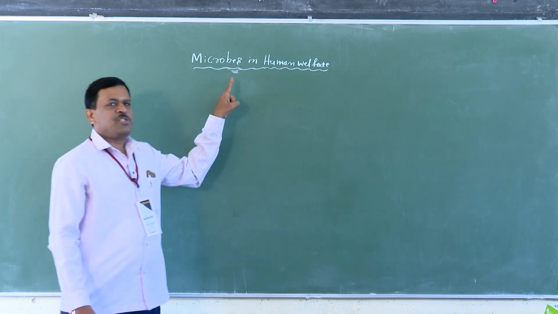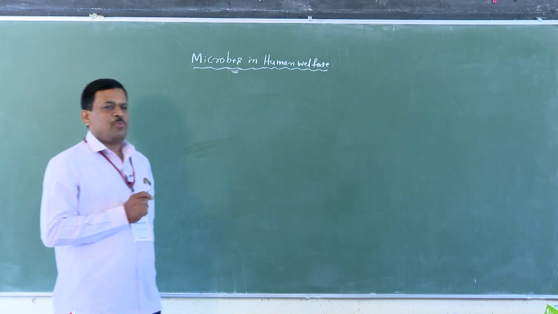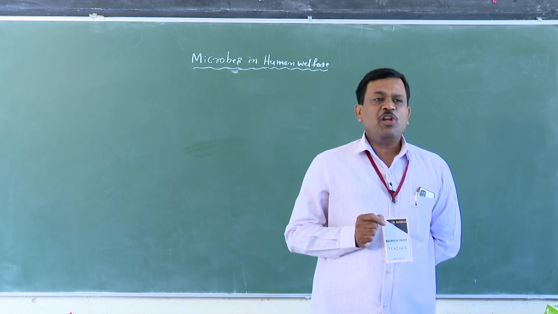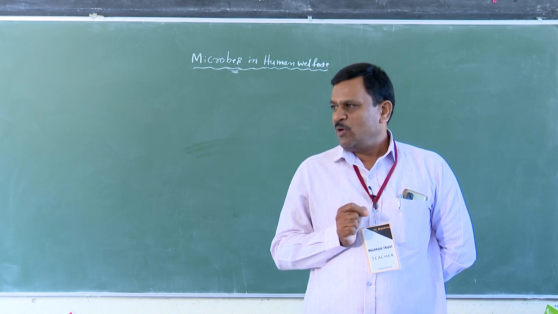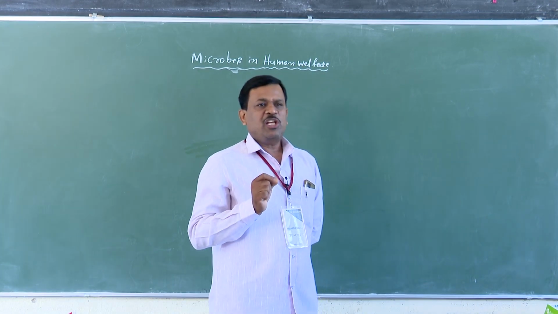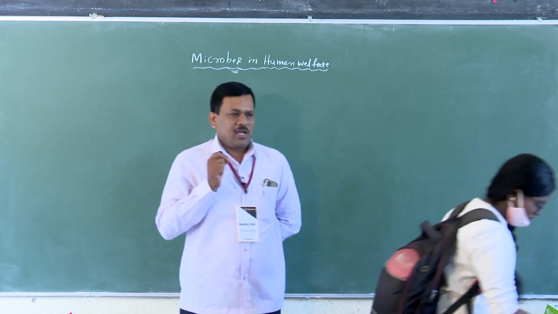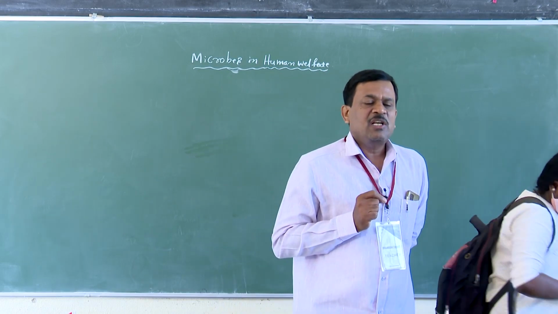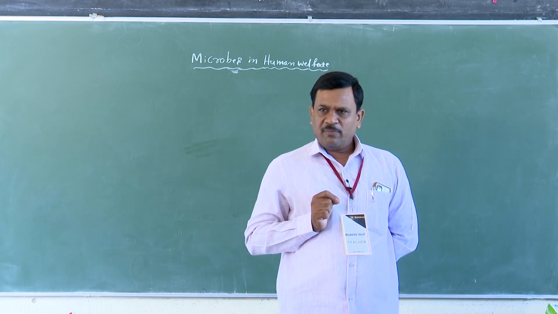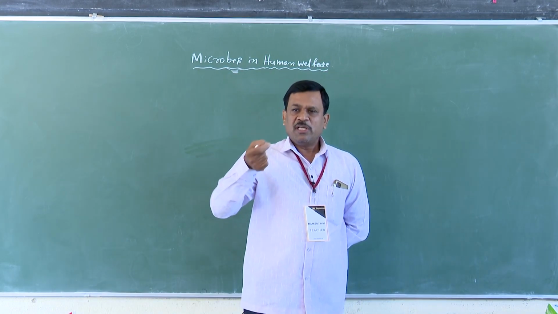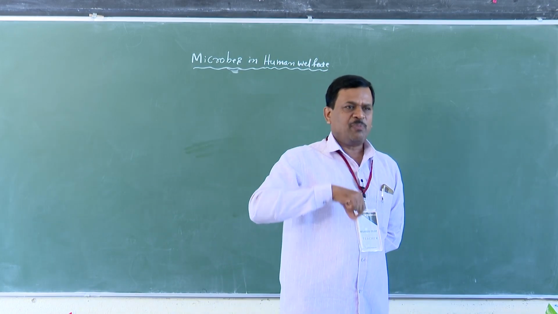Okay. The existence of the microbes was first discovered by Antony van Leeuwenhoek. You know the other name? Father of microscope, Antony van Leeuwenhoek, in the year 1676. And also, the microbes are present everywhere, students. In soil, water, and also air, and also inside the body of plants and animals, including the body of human beings.